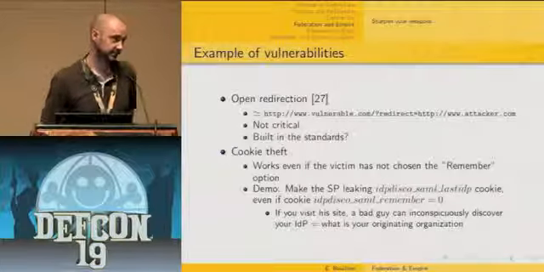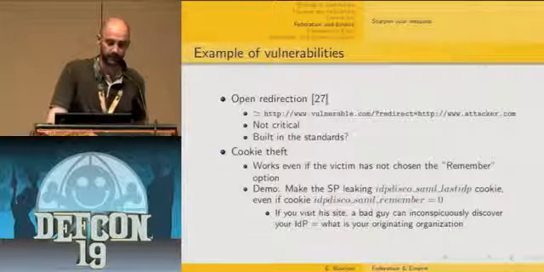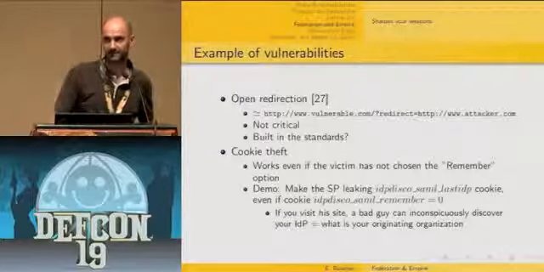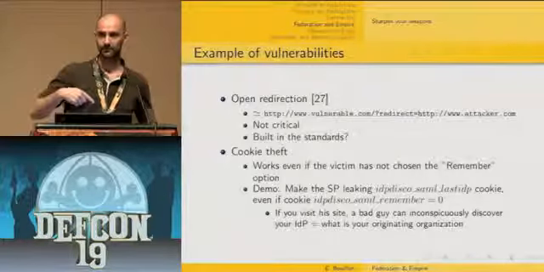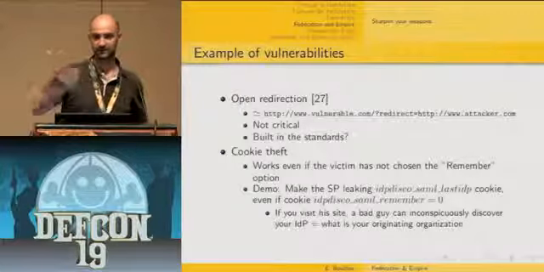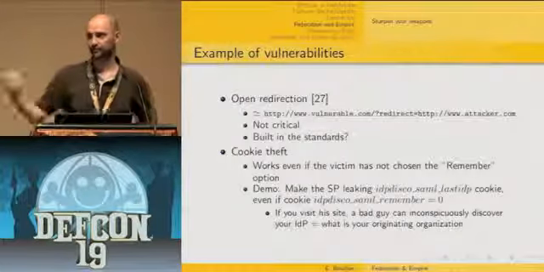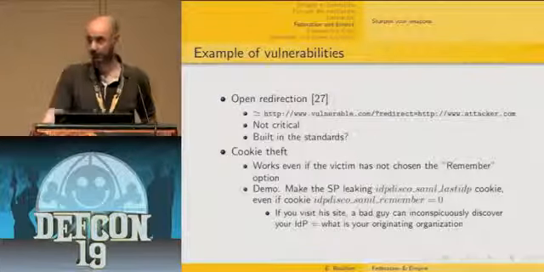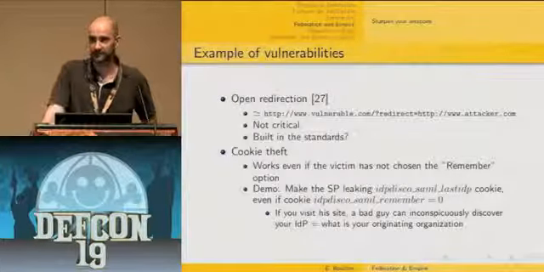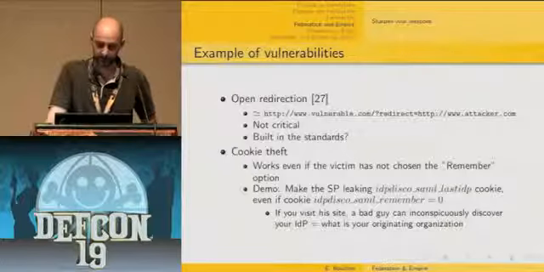The first one is an open redirection. An open redirection is the fact that you can craft a request so that the target responds with a redirection to another site which is controlled by the attacker. It's not critical, and as you're going to see, it's somehow built into the SAML standards.